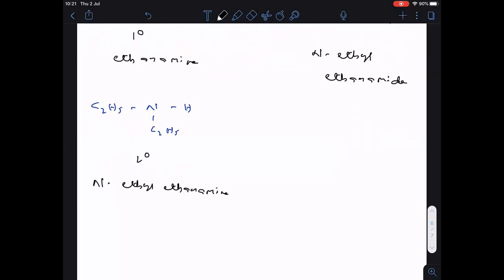Remember everyone, when this undergoes acylation with acyl chloride, here also HCl will be removed out.